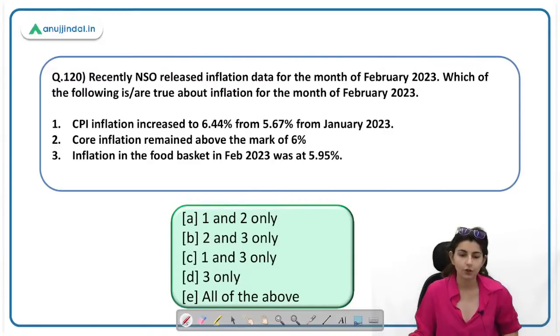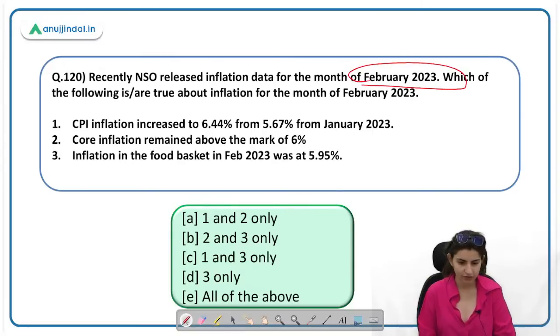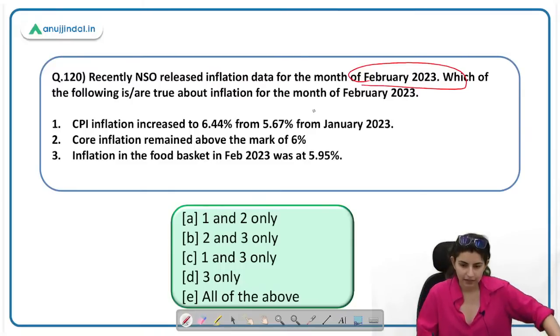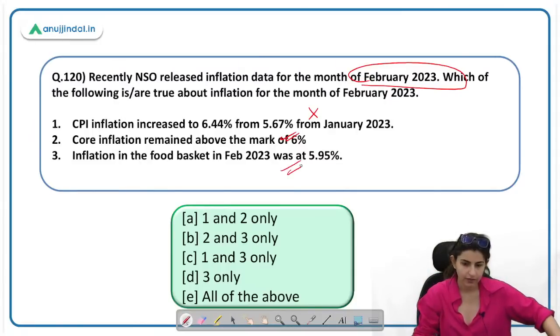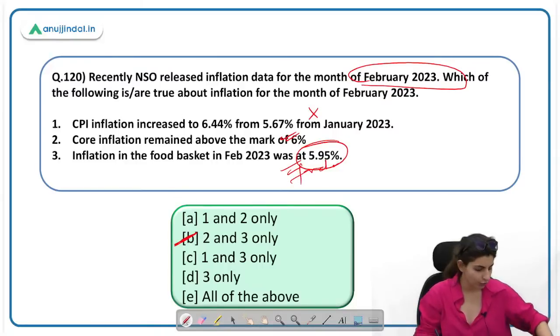Which of the following is true about inflation for the month of February? February का month का inflation data is not very relevant for us now, but we'll still solve this question. CPI inflation increased from 5.76 to 6.44. Okay, this statement is incorrect here. Food inflation remained above the 6% mark. This statement is correct. Inflation in the food basket in February 2020 was 5.95%. तो ये inflation थी food basket में. This is a correct statement. Answer will be B. However, this is not important for you anymore.